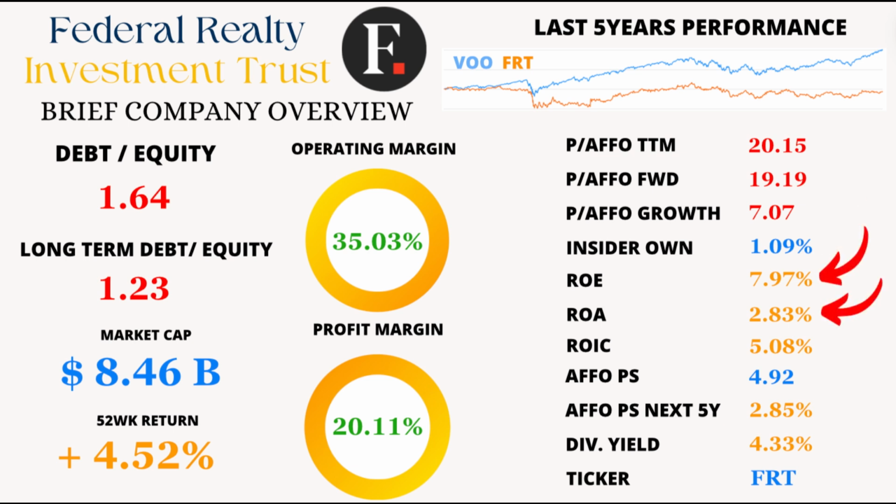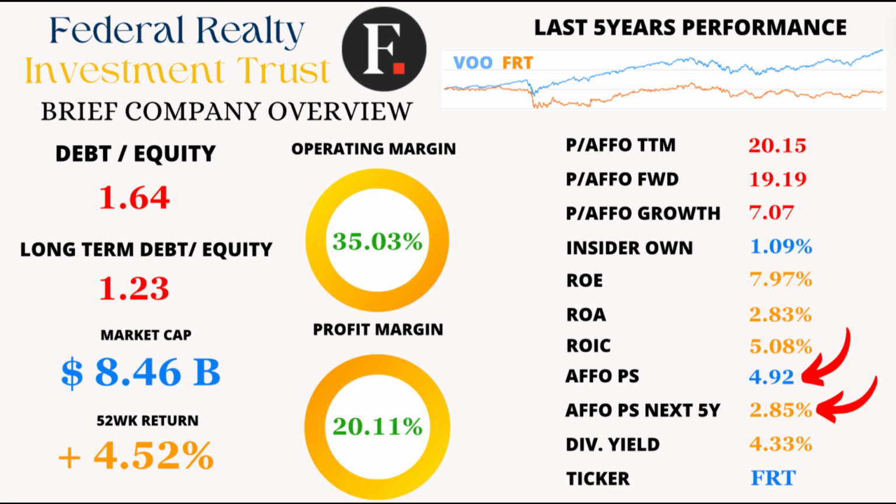Moving on to profitability metrics, we see return on equity at 7.97%, return on assets at 2.83%. These numbers indicate how efficiently Federal Realty Investment Trust uses its shareholders' equity and company assets to generate earnings. And with a return on invested capital at 5.08%, it is clear that FRT has a good efficiency to reach financial success.